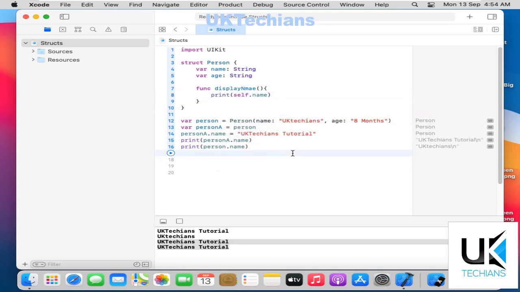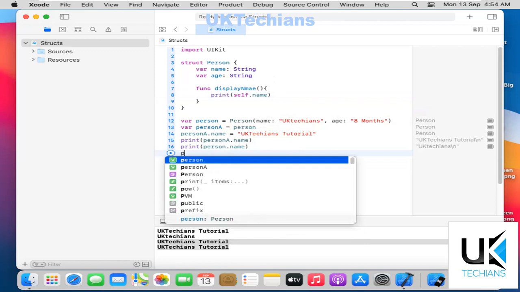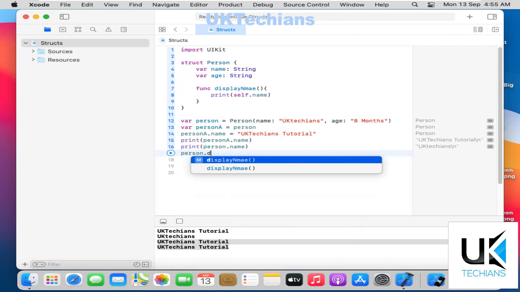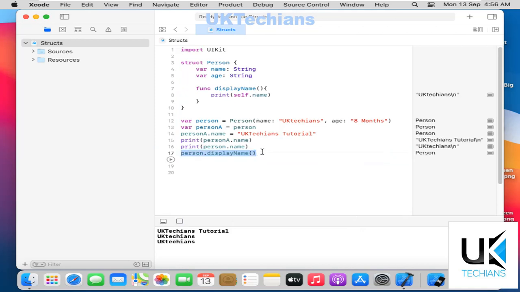So this is how we can use a method also. Now I call person.displayName, and it will print the message over here. Let's see. So this is how we can use functionality in structs.